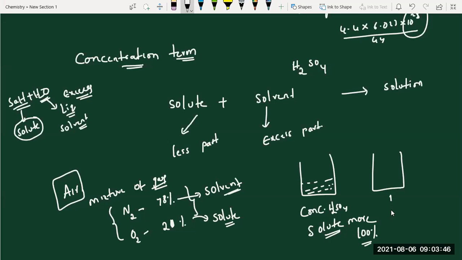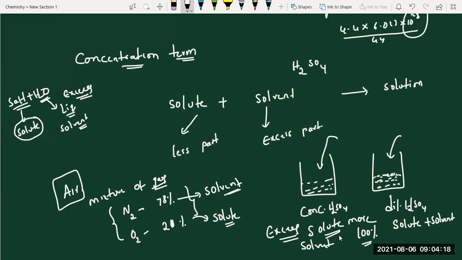And the next bottle is labeled dilute H2SO4. If you touch concentrated, it is more burning. If you touch the dilute, it is less burning. So what is the difference? Ma'am, the concentration of solute is less if it is dilute, and if it is concentrated, then the concentration of solute is more. Very good.